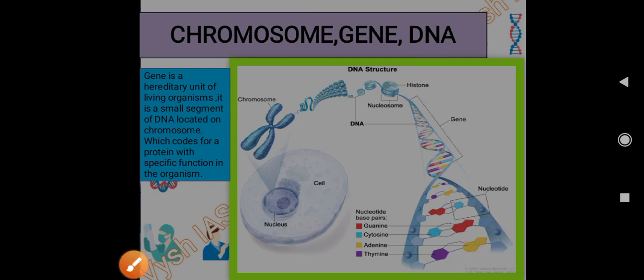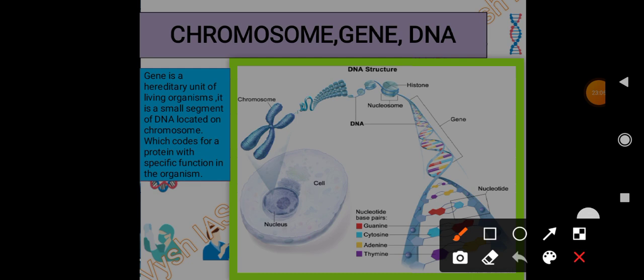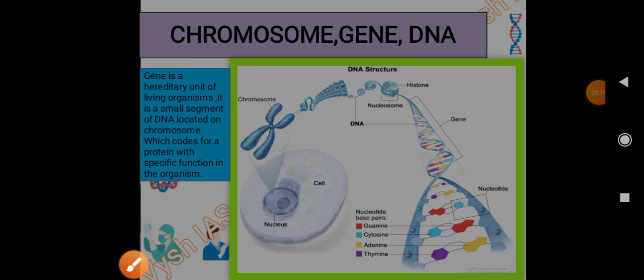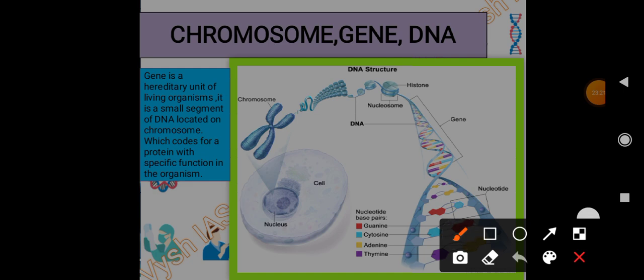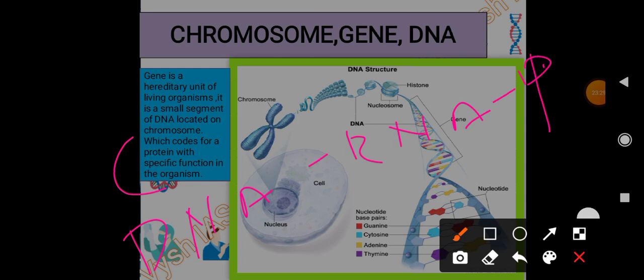We'll see the definition. A gene is a hereditary unit of living organisms, right? Hereditary, I have told, means something that has come from the parents, that has been inherited. It is a small segment of DNA located on a chromosome, and it codes for a protein. I have told you first DNA, then RNA, and then protein. So it is a code for protein.